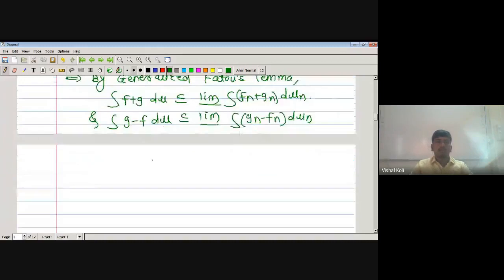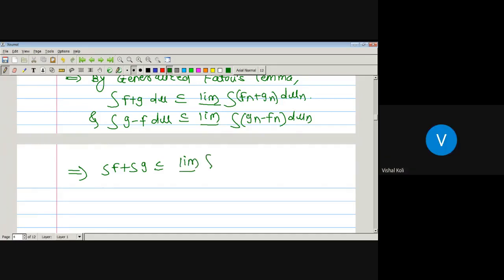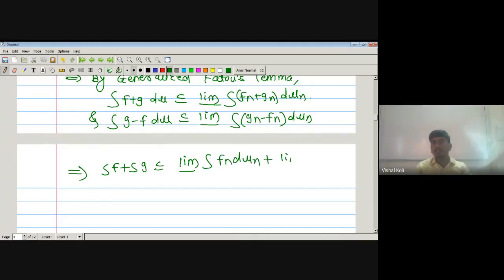Okay, so we get these two integrals. Now, by the definition of integrable function, the linearity condition holds. Which implies the integration of f plus the integration of g is less than or equal to, as both Fn and Gn are sequences of non-negative measurable functions, the limit inferior of the integration of Fn d mu n plus the limit inferior of the integration of Gn d mu n.